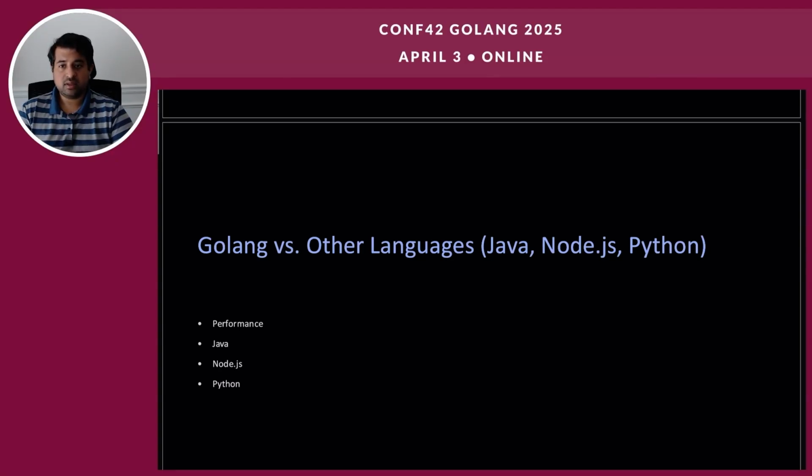Node.js. Node.js is popular for serverless due to its JavaScript familiarity and event-driven architecture. However, it underperforms Golang in CPU-intensive tasks and concurrent processing. Its single-threaded nature can become a bottleneck when handling numerous parallel requests, leading to increased latency and potential performance degradation. Benchmarks indicate that Golang can handle significantly more concurrent requests than Node.js under the same memory constraints, particularly in scenarios involving heavy computation or input-output operations.